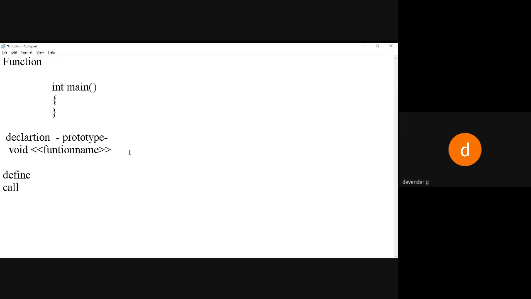Function name followed by brackets, and this is also optional, so I'm putting it in square brackets. That means optional. Here I'll say parameter 1 and so on. I can have a single parameter, or I can have n number of parameters, so parameter n. And this can also have a parameter list.